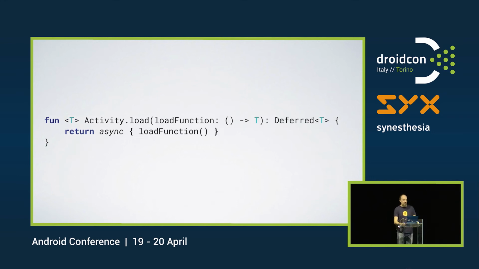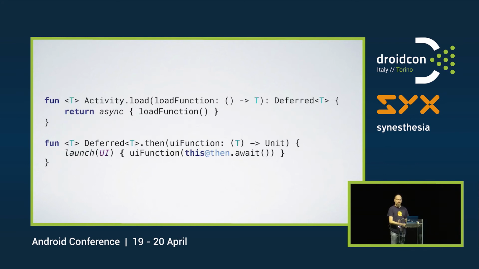OK? Getting there. Now we define another extension function, but this time we define it on the deferred class, the same type that we are returning in our load extension function. And this one takes another function we call UI function, and we call launch on the UI, the main thread, and then we call await on this deferred object. So this will suspend this call until there is a result from the load call.